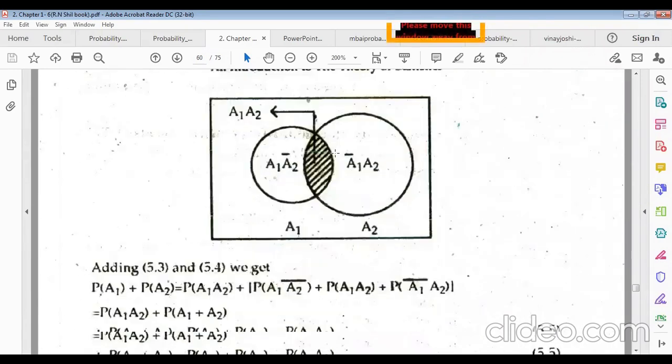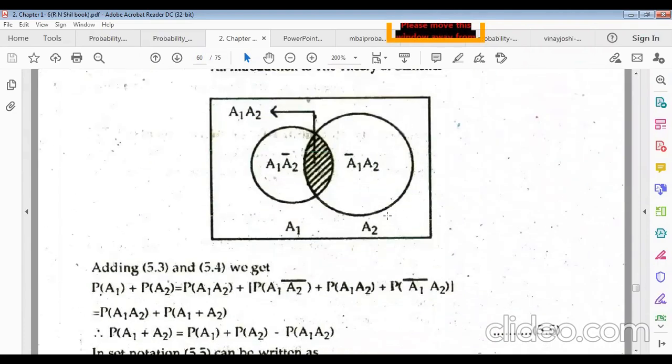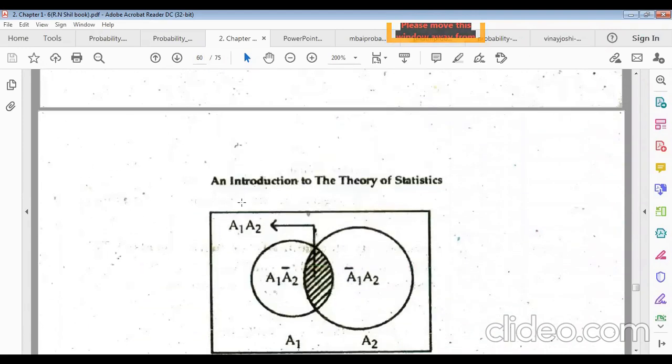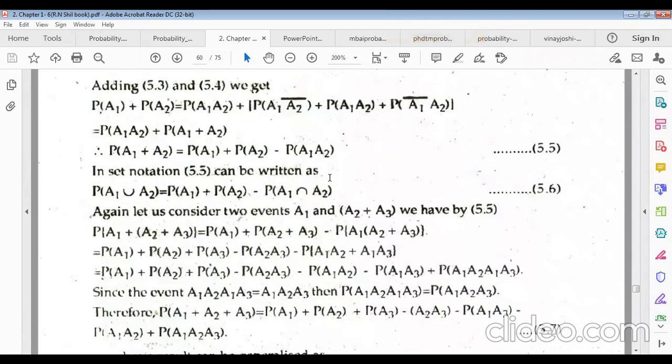Understand? Adding these two, we get the probability of A1 and A2. Adding this plus this, the probability of A1 plus the probability of A2 is just taking the sum: this plus this plus this plus this. Adding the equations, there are four terms.